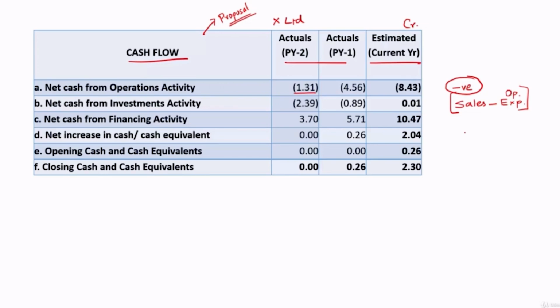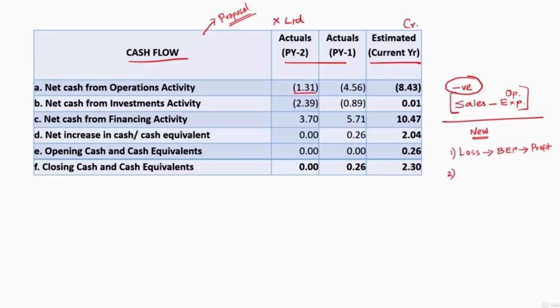It is bound to happen especially in new companies, because in the initial stages they will be suffering losses, then they will reach their break even point, and only after that will they start making profits. So those companies will have negative cash flows from operations, number 1.